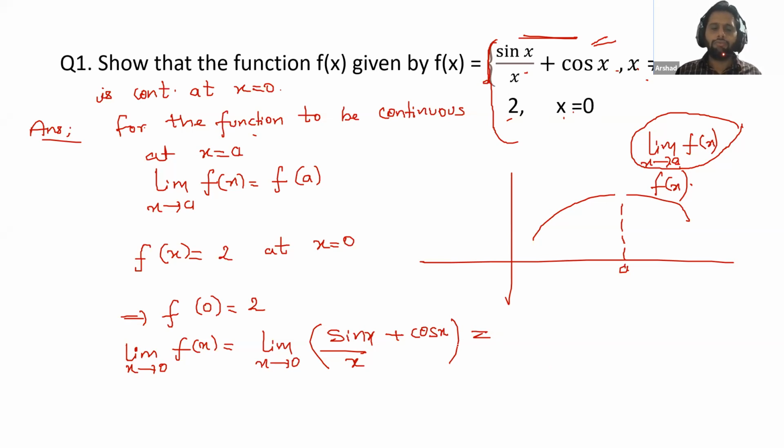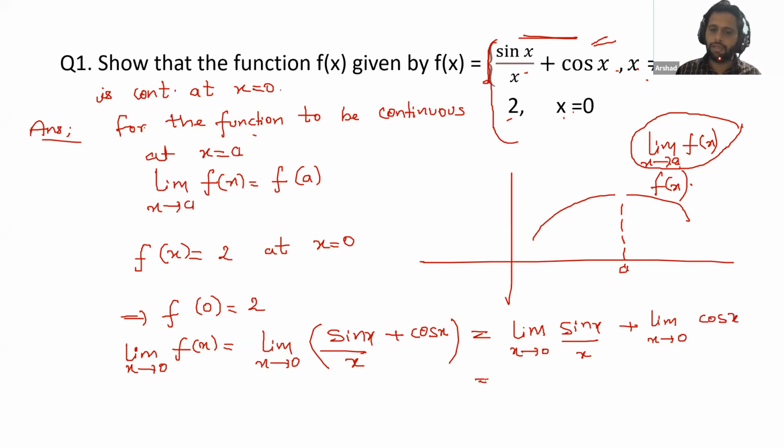Okay, great. Now we will solve this limit. We have two expressions here. So we will write limit x tends to 0 of sin x by x plus limit x tends to 0 of cos x. Next question is from Nabil Khan.